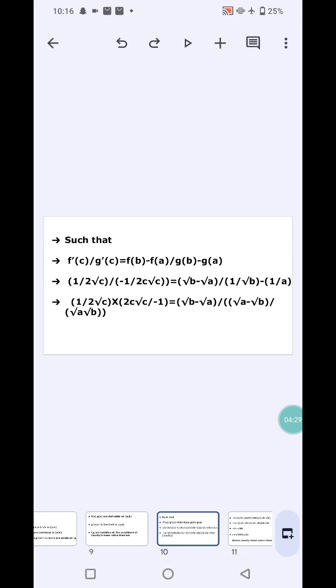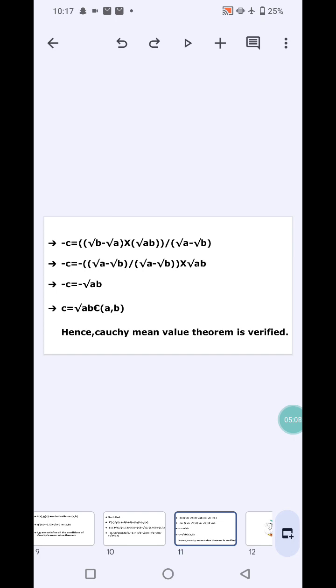such that f'(c)/g'(c) = [f(b) − f(a)] / [g(b) − g(a)]. So (1/(2√c)) / (−1/(2c√c)) = (√b − √a) / (1/√b − 1/√a). Then (1/(2√c)) · (2c√c / −1) = (√b − √a) / ((√a − √b)/√(ab)).